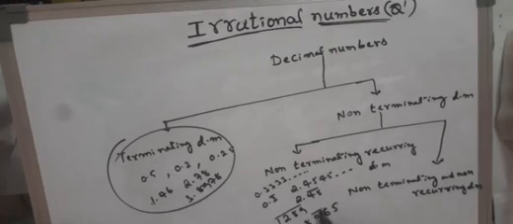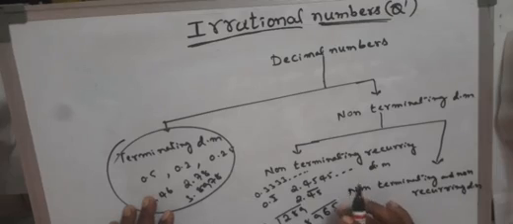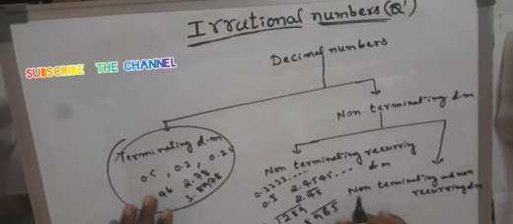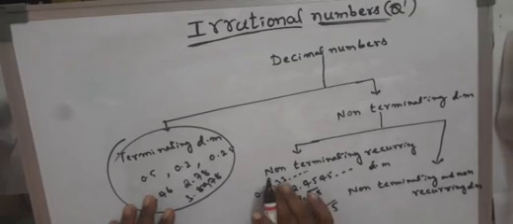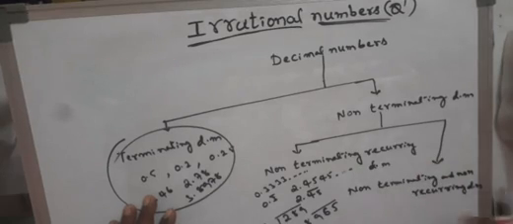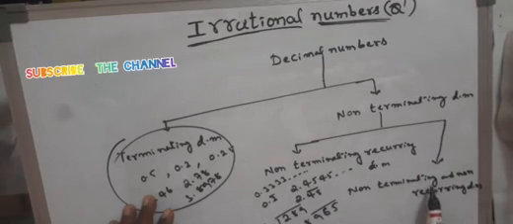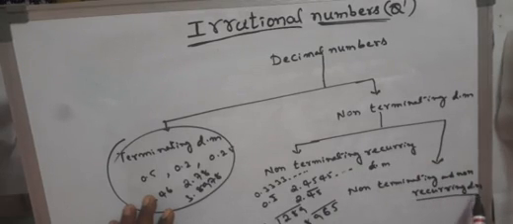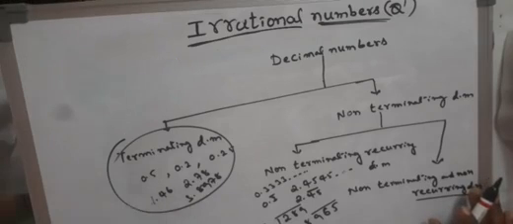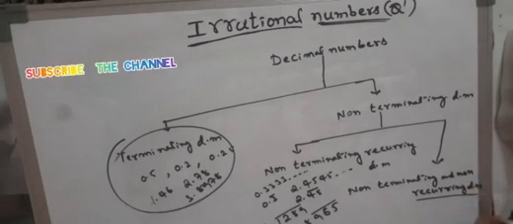Here 965 are repeating periodically, meaning after the decimal point a group of digits repeats periodically. Then this type of decimals are called non-terminating recurring decimals.